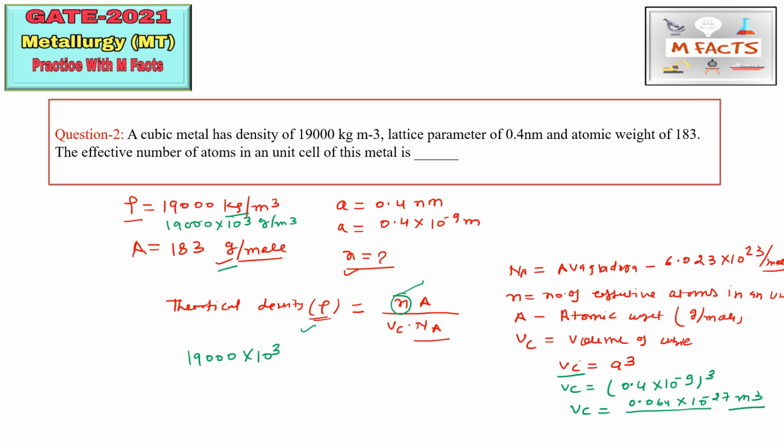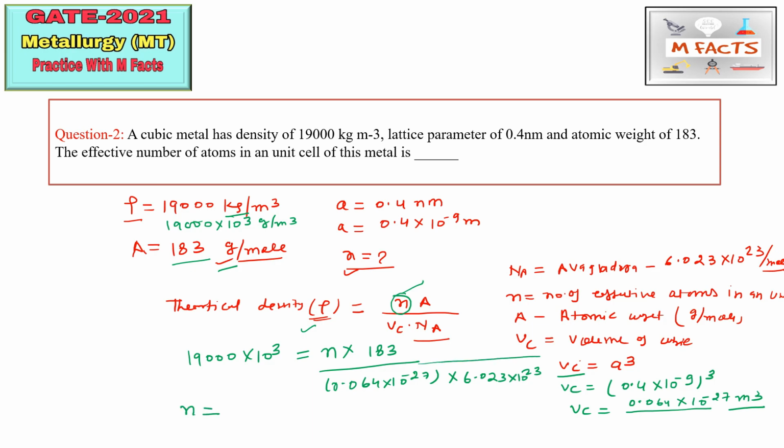So this will be equal to n. The A value is given, that is 183, and you can change this 183 gram per mole into 183 kg per mole, or you can change this 19,000 kg per meter cube into gram per meter cube also. Okay, you can do anything. So Vc will be equal to 0.064 multiplied by 10 to the power 27 multiplied by Na, that is 6.023 into 10 to the power 23, per mole. So from here you can find this n value.